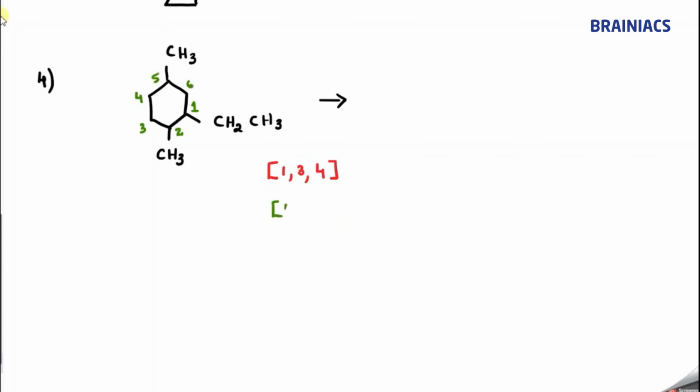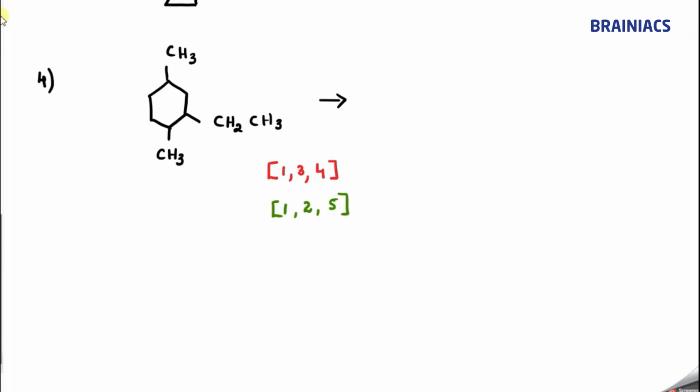So CH2CH3 has 1, another has 2, then 5 is present, correct? So this is the locant set. You should try all the possible ways, then you will be able to do it easily. But here I will give a tip. Whenever two substituents are present very nearby, we should start from there. Then you will get the lowest possible locants. That is a small technique.